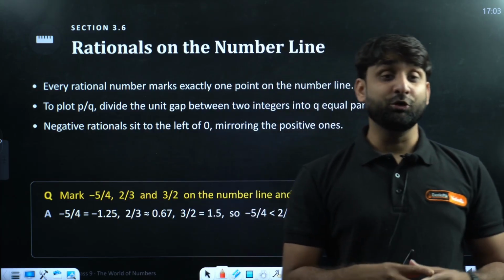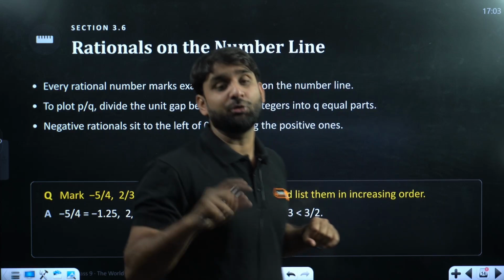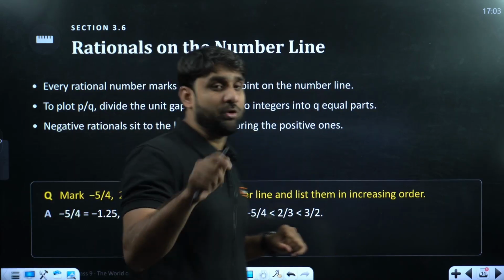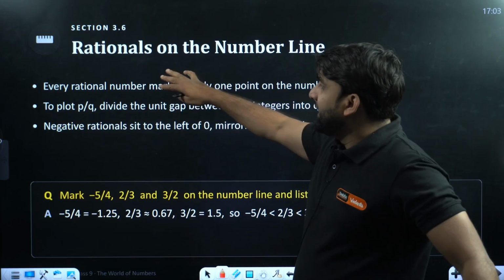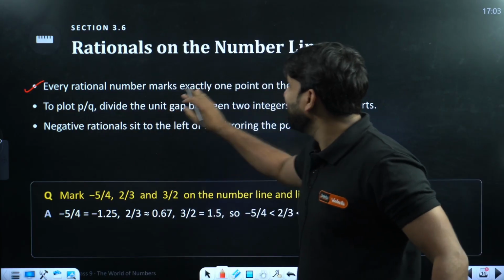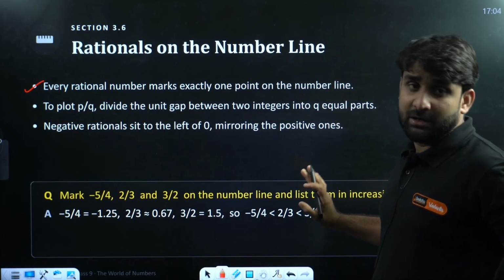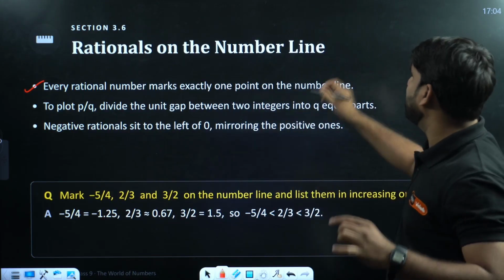Now we are going to represent rational numbers on the number line. How to represent rational numbers on the number line? Let's start. Every rational number marks exactly 1 point on the number line. This is very important.